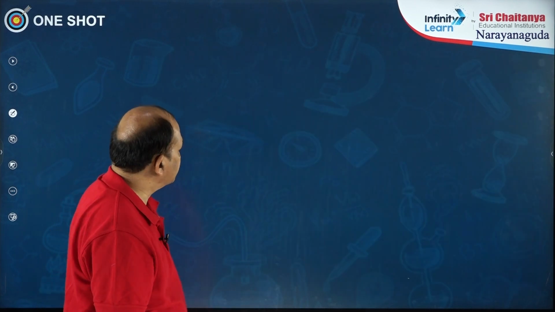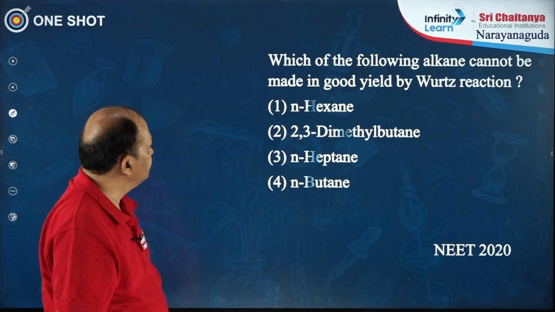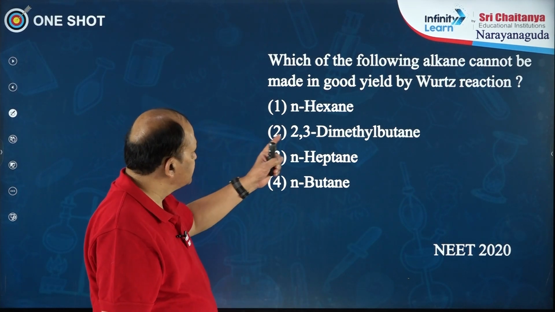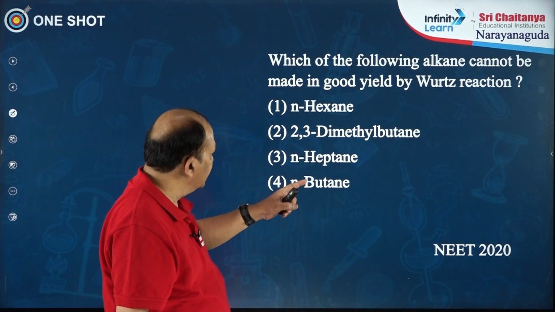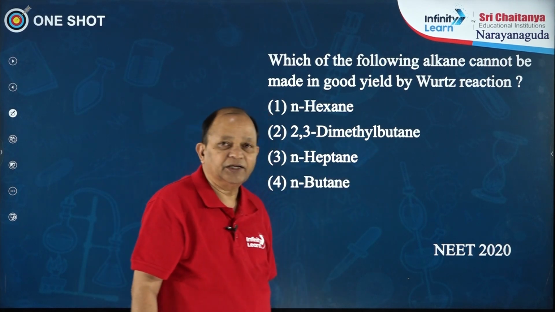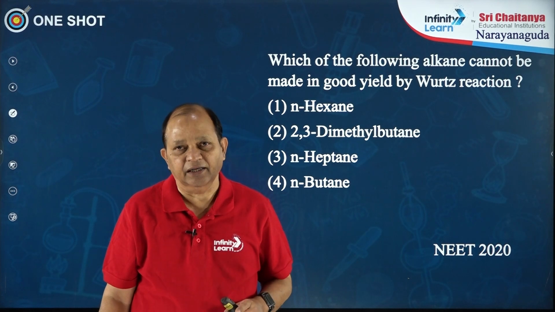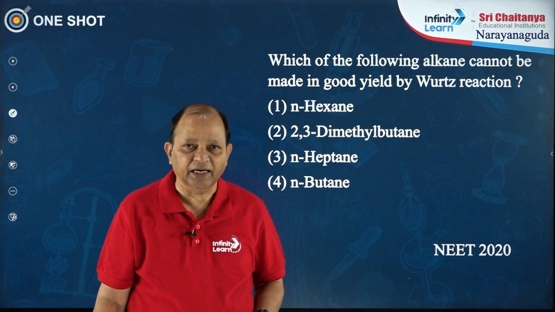Next, you have one more question, which was asked in NEET 2020. Which of the following alkanes cannot be made in good yield by the Wurtz reaction? Usually, symmetrical alkanes can be obtained in good yield by the Wurtz reaction.